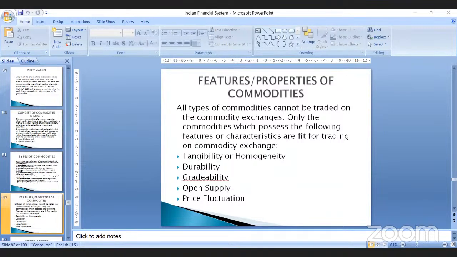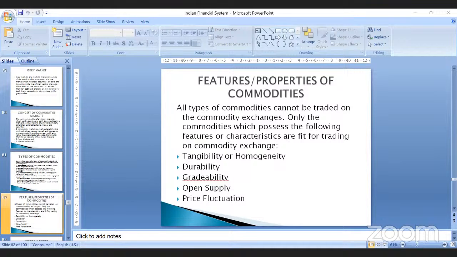Next comes durability. A commodity should be a material which will last for a long period of time, that is more than 1 year. Any product which cannot last for more than 1 year, you cannot call a durable product. So commodities to be exchanged on a commodities market should have a durability of at least 1 year or more. Next is gradability. The commodity should be suitable for grading.